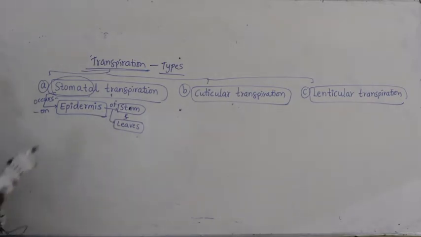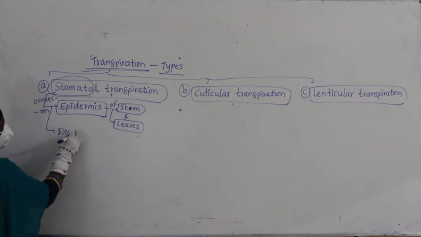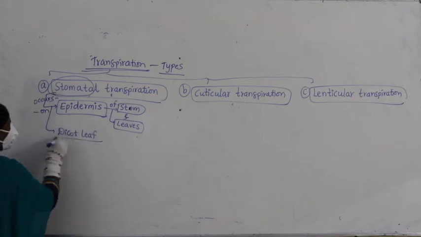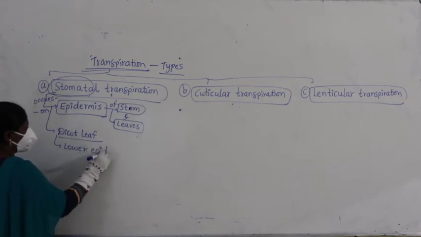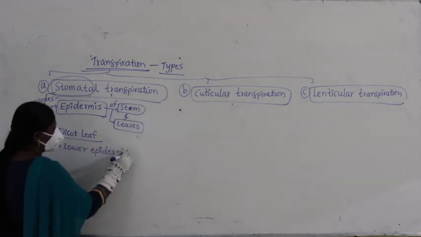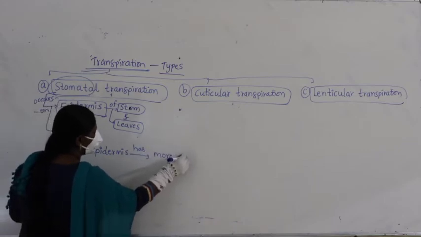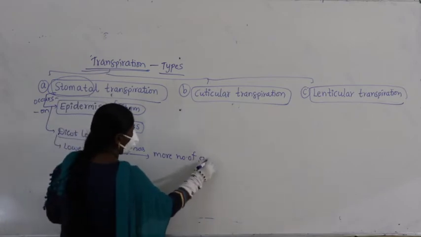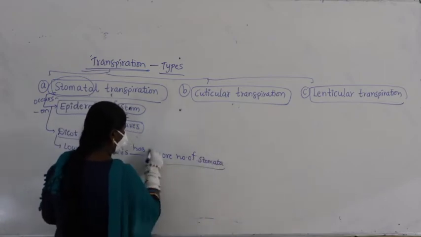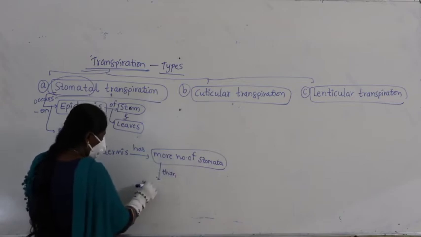Okay, so in this case what happens here? For example, if you look at a dicot leaf, the lower epidermis has more number of stomata than the upper epidermis.